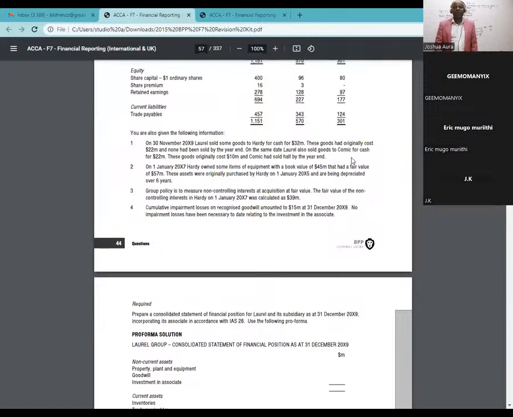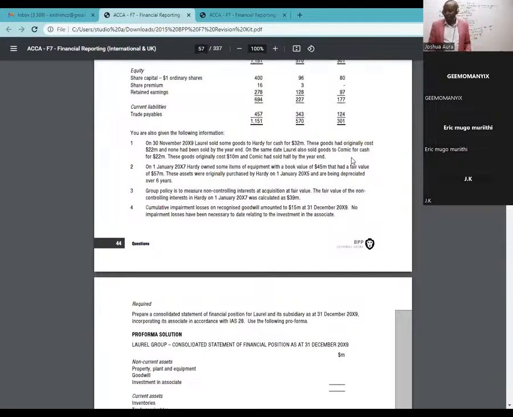Anything we do with this associate will have one adjustment when I'll be computing what we call investment in associate. Right now I'm consolidating, and the consolidation really is all about the parent and the subsidiary. So this, for now, is just noise.